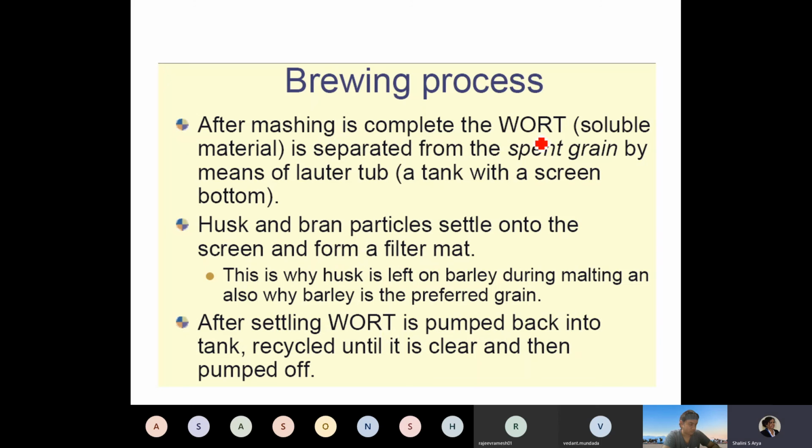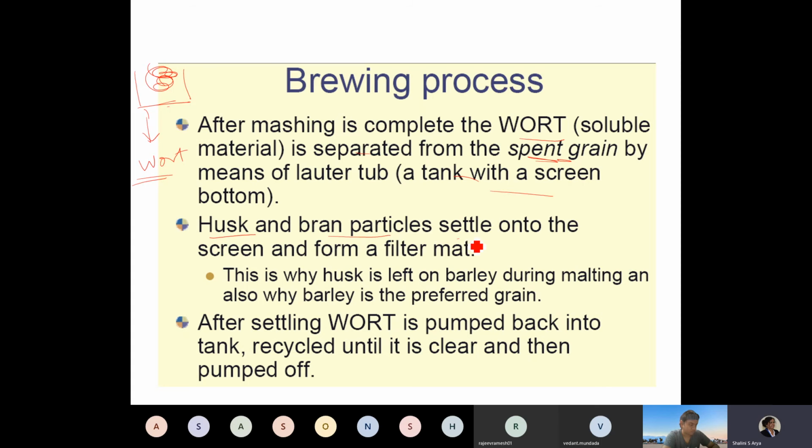After mashing is complete, the wort, that is the soluble material, is separated from the spent grain. See, you had a lot of mixture here. You filter that and you get the filtered wort, which is completely soluble material. Everything obtained is now soluble material. You have a tank with a screen at the bottom, and you get all the soluble extract.